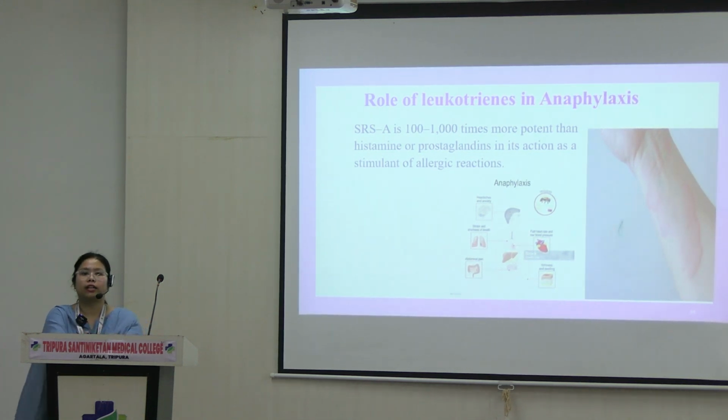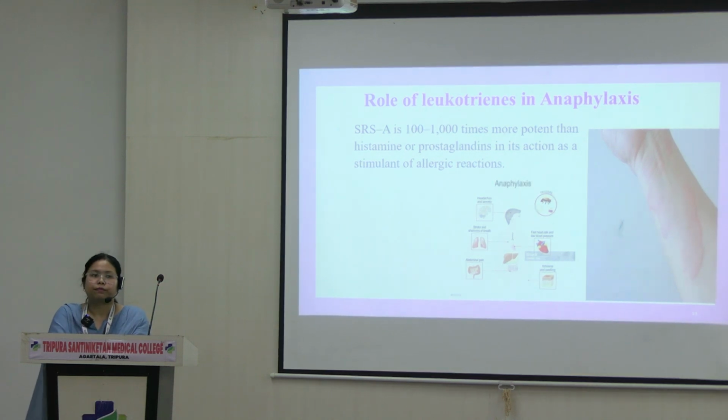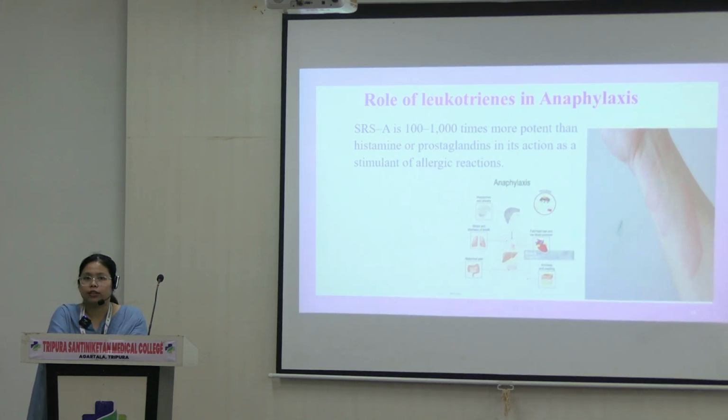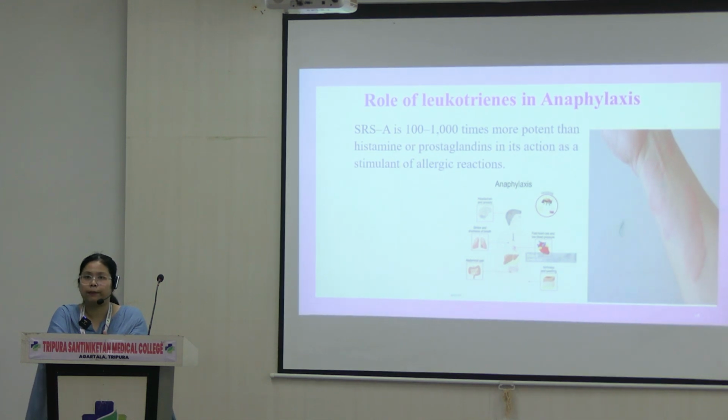What happens in anaphylactic reaction? Have you heard of peanut butter allergy in some children? When they take peanut butter, or say peanut in general, they can even die from just a taste of that peanut butter or peanut. So that is an anaphylactic reaction. It's a huge reaction that happens in the body. Overall, the whole system of the body gets shut down, and it is lethal if not taken care of within minutes. So who is responsible for that? These leukotrienes are involved in that.